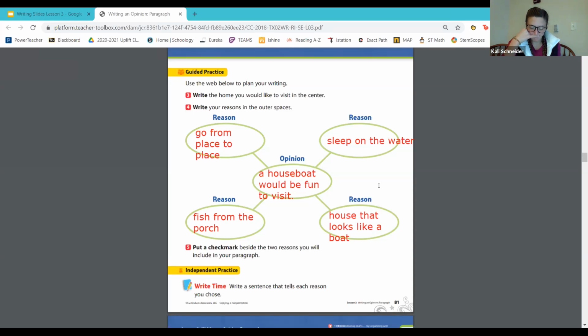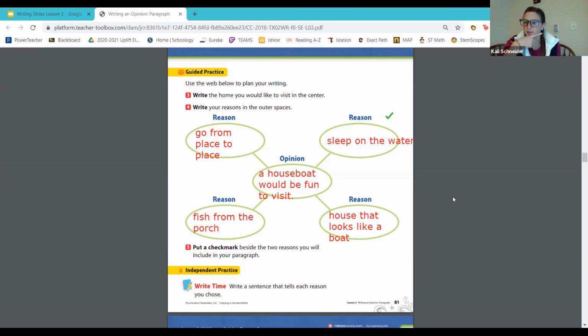So, I think that my friends would think it's cool to sleep on the water. So I'm going to go ahead and put a check mark because I want to add that for sure. It's cool that a house looks like a boat, but I don't think that's really something that is going to interest my friends because it makes sense. It's a houseboat. So kind of says it in the name.